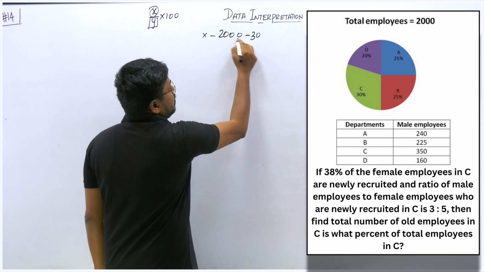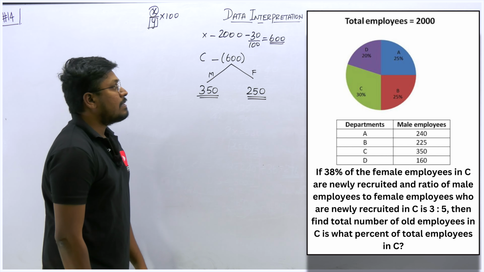Out of this 600, there are some males and some females. The male value is directly given in the chart itself. The chart value for male is 350, so 350 is the total number of males. Now what is the total number of females? 600 minus 350, the result is 250. So 250 is the total number of females and 350 is the total number of males.